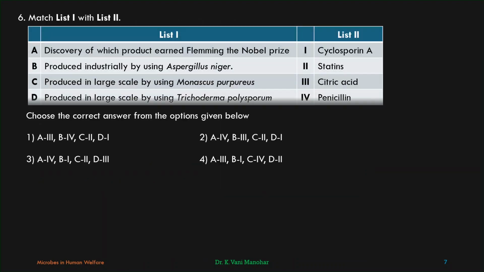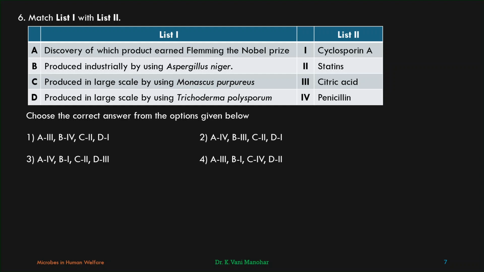Coming to the next one, this is matching type. Right? Discovery of which product earned Fleming the Nobel Prize? Penicillin. A4. So A4 is in the second and third options. So either the second or third option must be the correct one. Produced industrially by using Aspergillus niger, that citric acid is produced. So B3. A4, B3. So the second option must be the correct one.